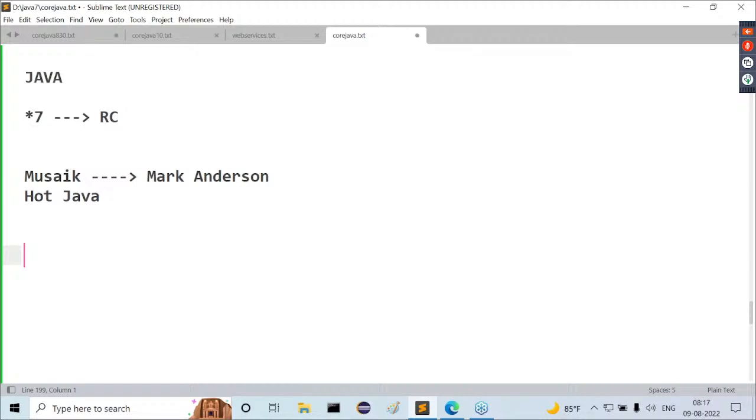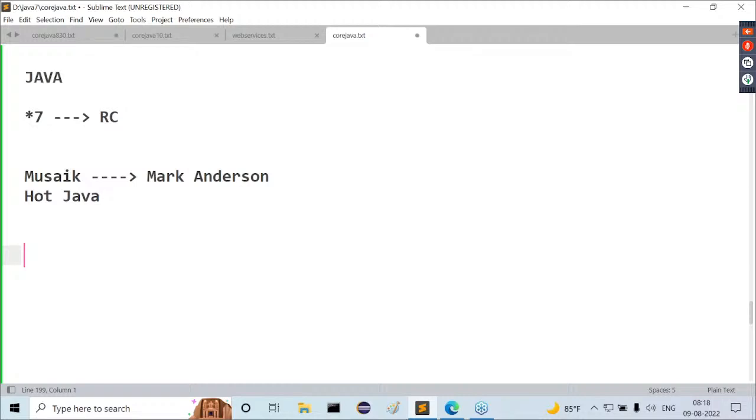By the time people came to know there is a new programming language created by Sun Microsystems. That new programming language is what now? The Java programming language. At almost the end of 1995, awareness of the Java programming language was available in the outside market. Finally, Sun Microsystems decided that they wanted to release this Java programming language in the form of versions.